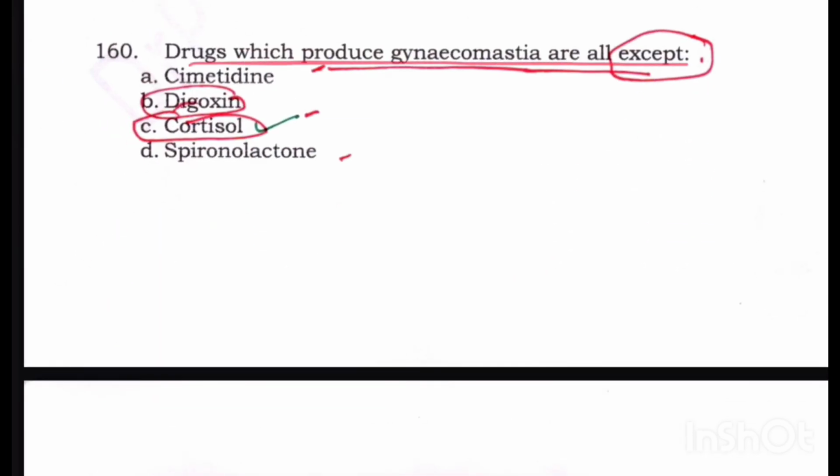Drugs which produce gynecomastia are all except. So what are the drugs which produce gynecomastia? Cimetidine causes gynecomastia, spironolactone causes, digoxin causes. Cortisol does not cause gynecomastia, it does not have any androgenic effect.